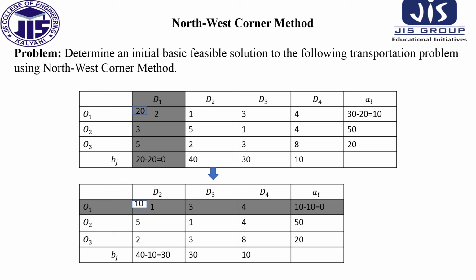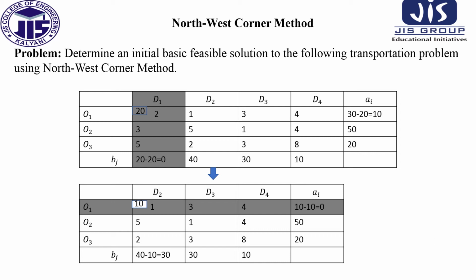So in the O1 D2 cell, we see that the supply value is 10 and the demand value is 40.